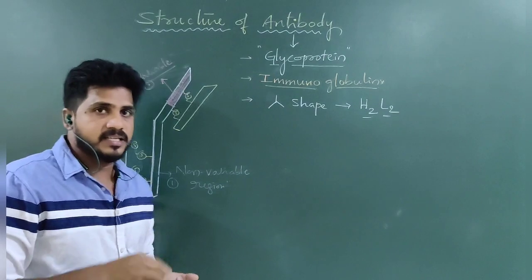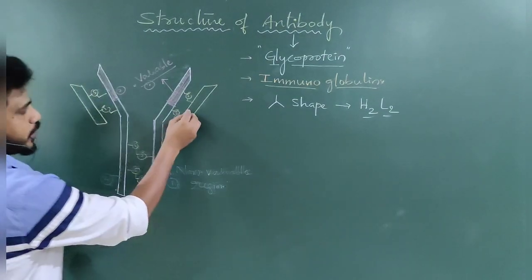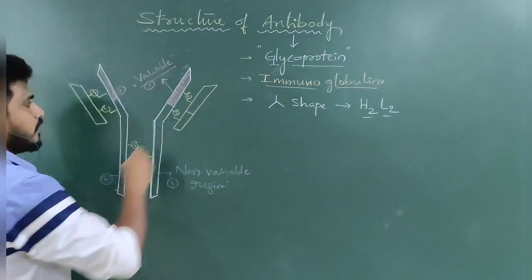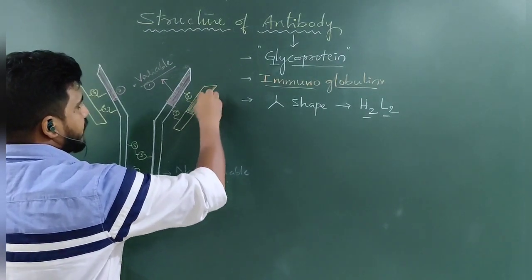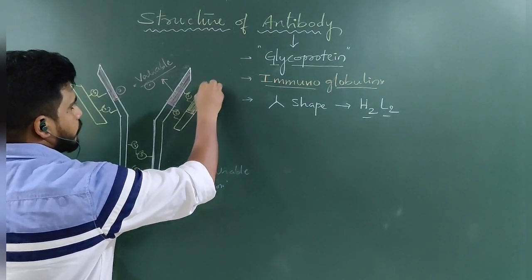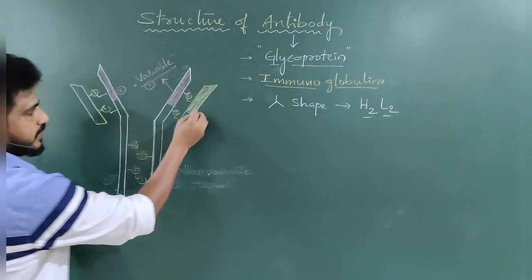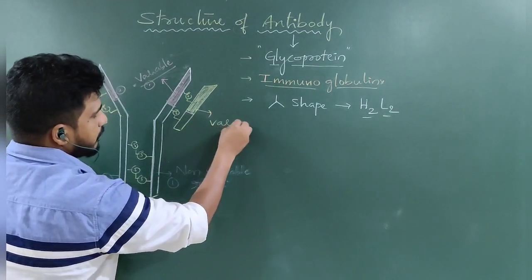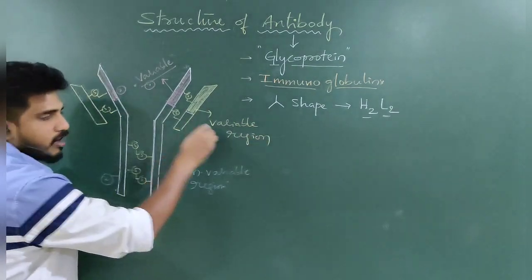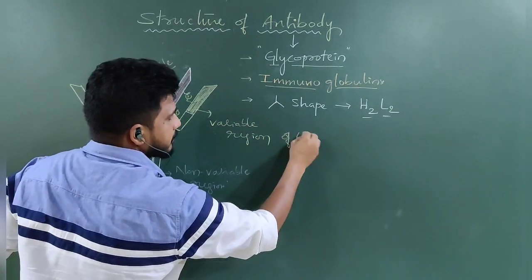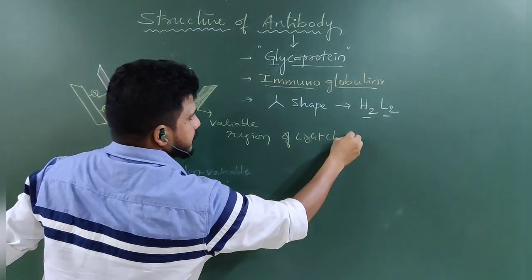Now the second term is the light chain. In the light chain also, 50% of the amino acid sequences are different from one antibody to another antibody. That's why it is called the variable region of the light chain.